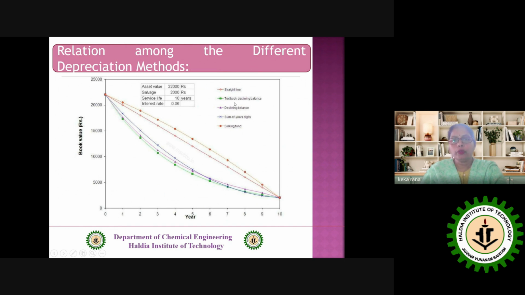And for the declining balance method, we can see that in the early life, the asset value is decreasing at a higher rate compared to the later life. And in the sinking fund method, as we are discussing, we are considering the interest, so the nature of the curve is like this. So this is the character of these different methods based on their different formulations.